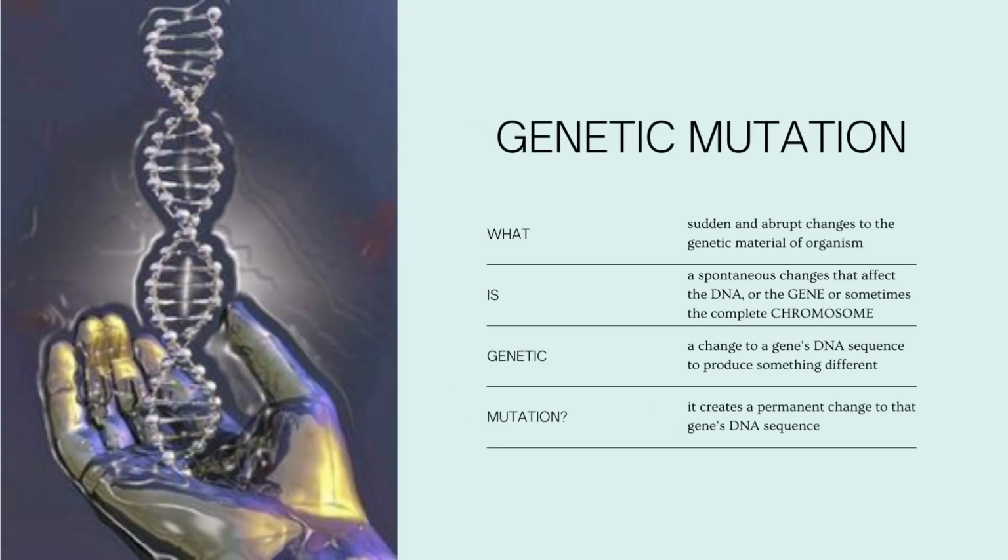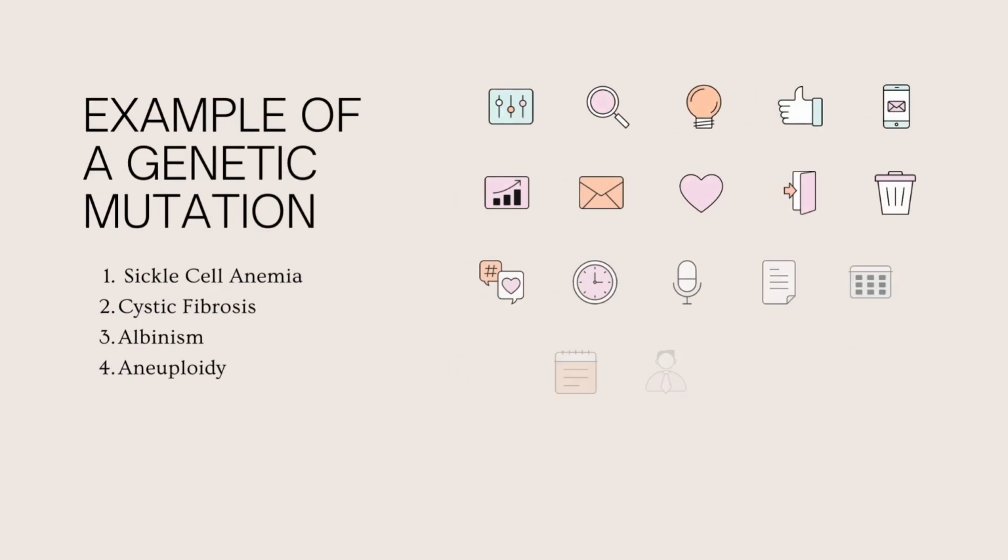Next is genetic mutation. What is genetic mutation? Genetic mutation is a sudden and abrupt change to the genetic material of an organism. It is a spontaneous change that affects the DNA or the gene or sometimes the complete chromosome. It is a change to a gene's DNA sequence to produce something different. It is to create a permanent change to that gene's DNA sequence.